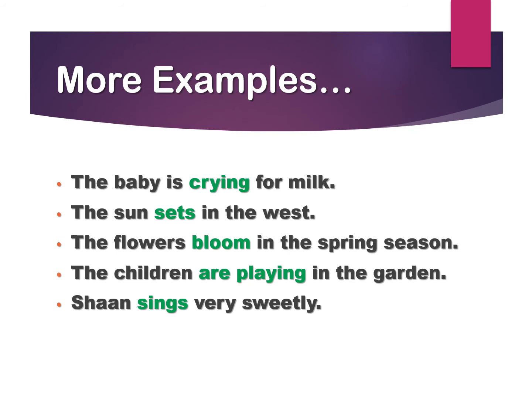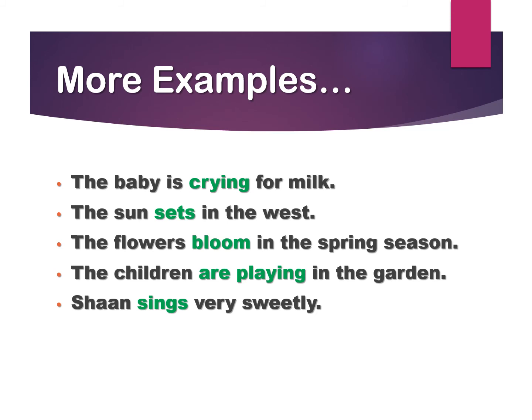The children are playing in the garden. Children are playing. There is no object for the verb playing. But the verb playing can be made into a transitive verb if we add an object. Let's say the children are playing football in the garden. In that case, the verb playing will be a transitive verb because it has got an object, football.